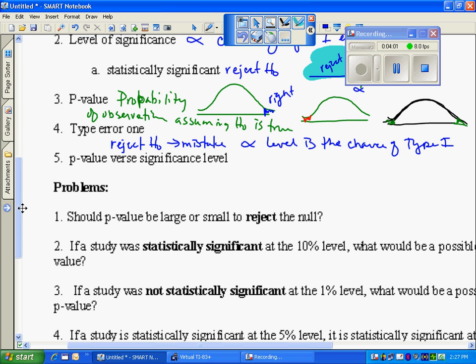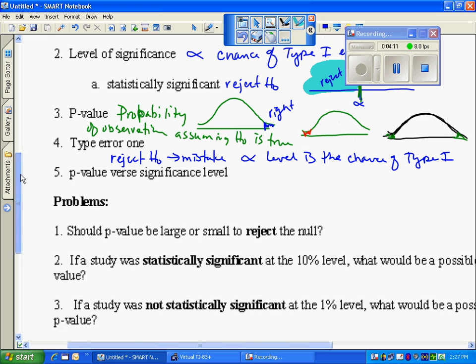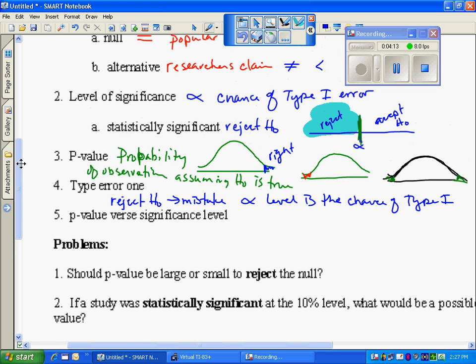I'm already thinking the null is true, so I'm not going to reject unless I'm darn sure. So that's where the p-value versus significance level comes in. If you go back and look at this continuum, the p-value versus significance just says alpha is my cutoff. So if I happen to get a p-value that falls on this side of alpha that's bigger, it's not unlikely enough, so I accept.